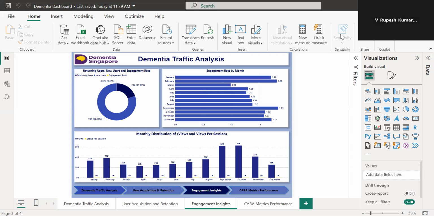The last chart of this sheet is the monthly distribution of views and views per session. The highest views are September with 62K and October with 63K. The lowest views are March with 26K and December with 25K.